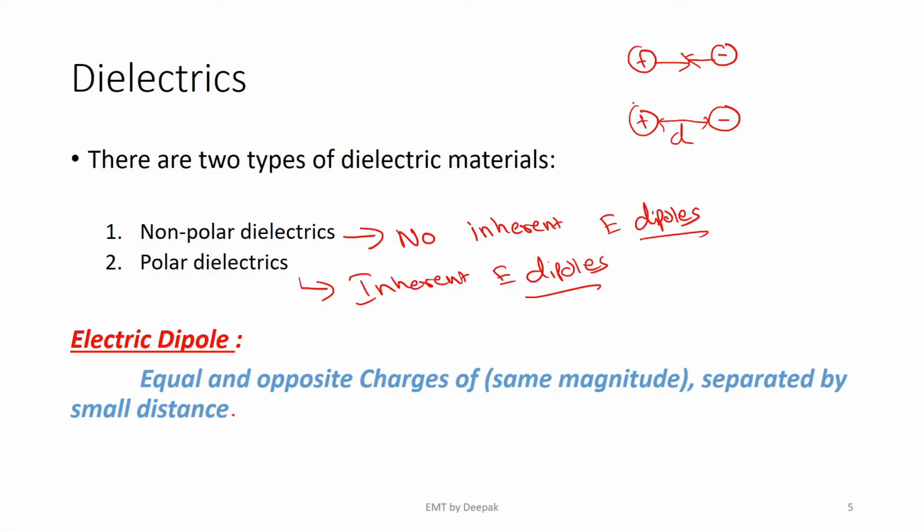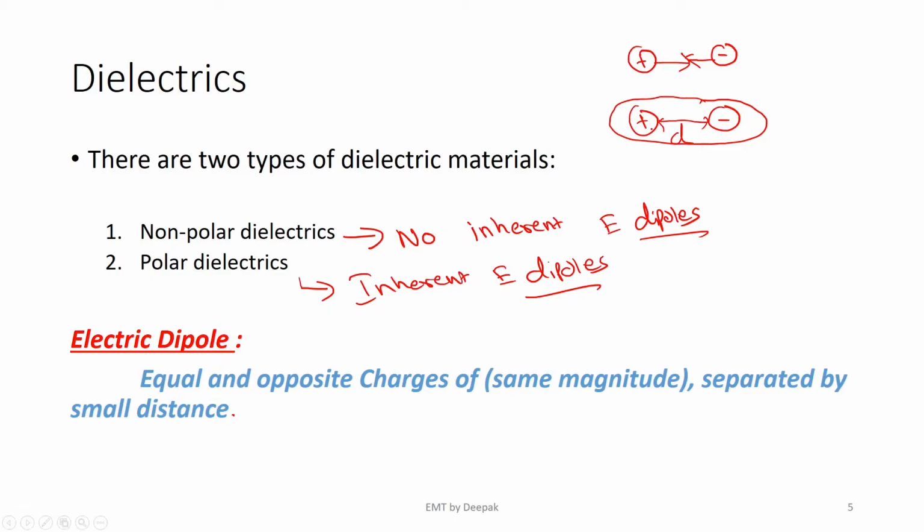Now, you see, this is a charge at rest and this is also a charge at rest. Because of charges at rest, there is an electric field produced. Now, the net electric field because of both these charges is, as usual, the sum of the electric field produced by the individual charges.